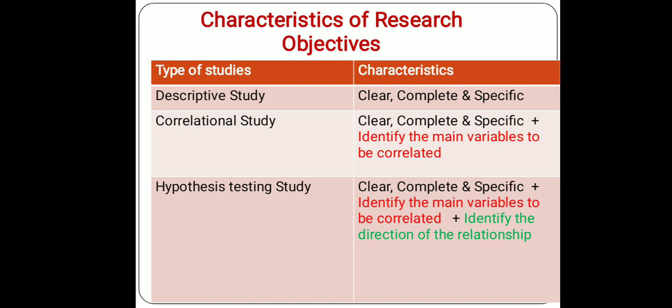Similarly, if your study is a hypothesis testing type of study, here in addition to those four specific characteristics, one new characteristic should be added: identify the direction of the relationship. When I say direction of the relationship, that means positive impact, negative impact, positive relationship, negative relationship, or that unemployment or employment has a positive impact on GDP, like that. This type of characteristic should be there in the objectives.